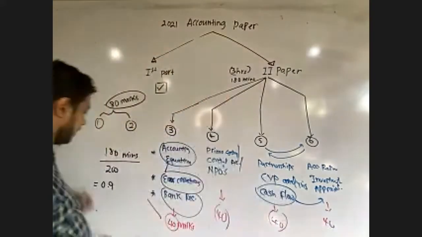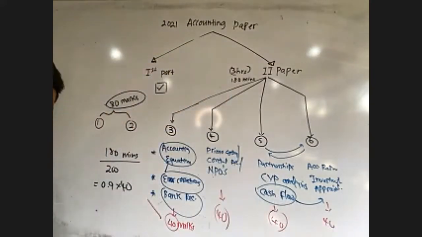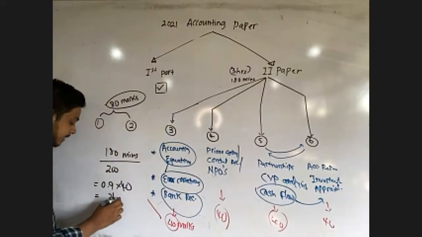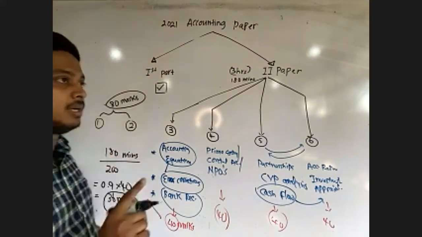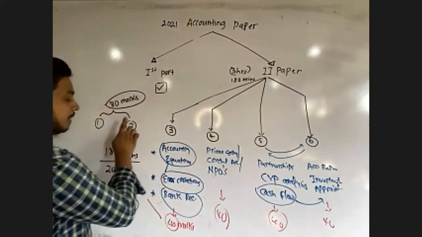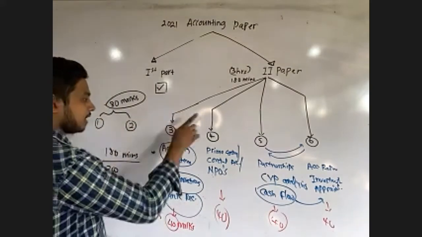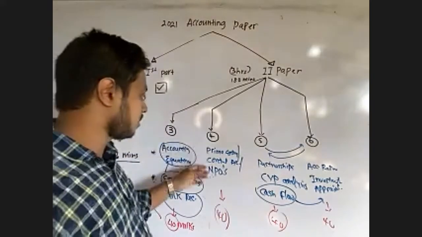Therefore, you can multiply this 0.9 by 40. Then 0.9 multiplied by 40 will be 36 minutes. So you can spend a maximum of 36 minutes for company accounts, management accounting compulsory questions, then accounting equation, prime entry control,